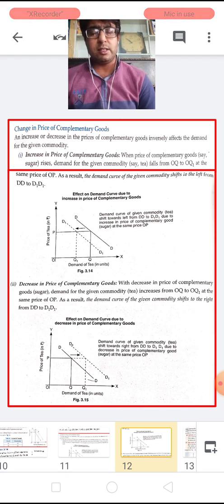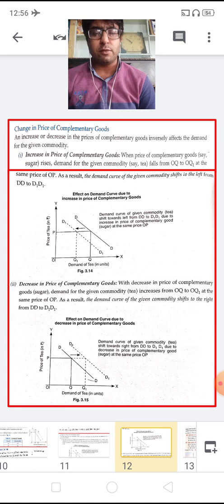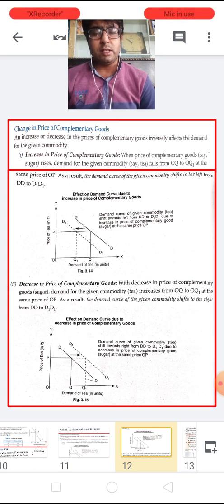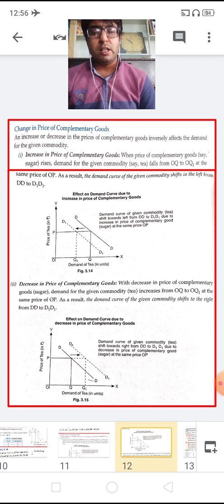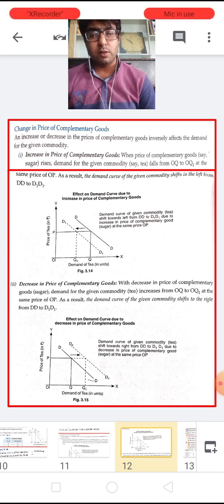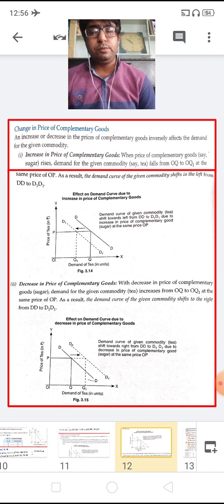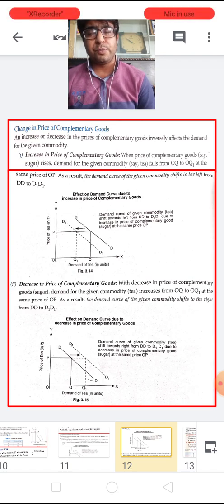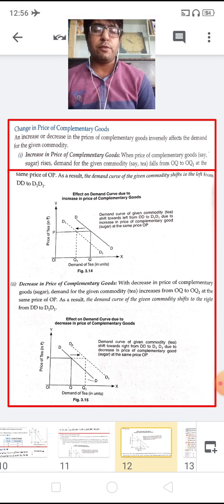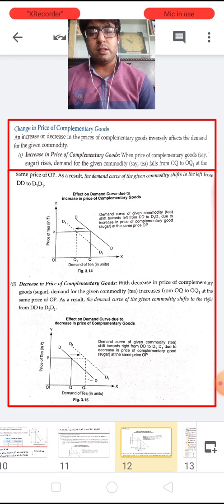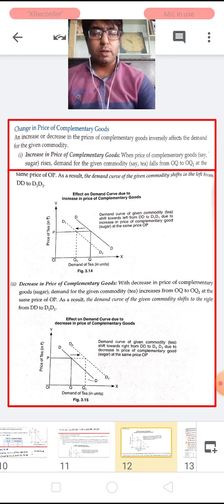Now let us take the second situation. If there is a decrease in the price of complementary goods, say sugar, then the demand for the given commodity increases, because now one cup of tea becomes cheaper than before, and it definitely increases the demand of the given commodity, say tea, from OQ to OQ1 at the same price OP. So as a result, the demand curve of the given commodity shifts towards right from DD to D1D1.